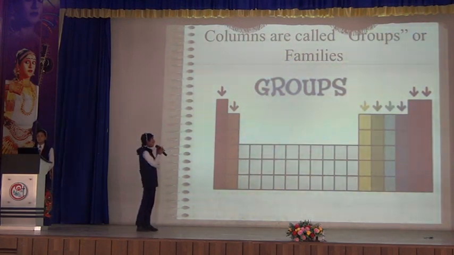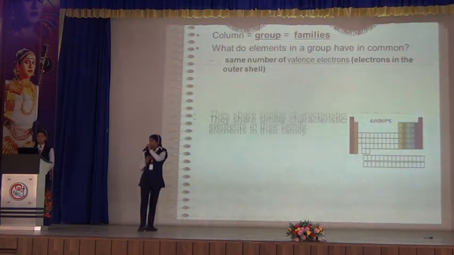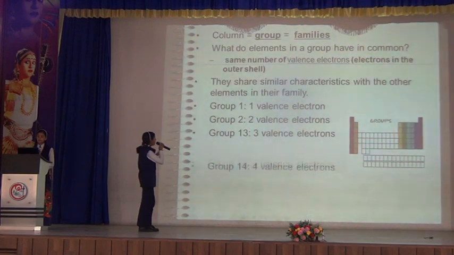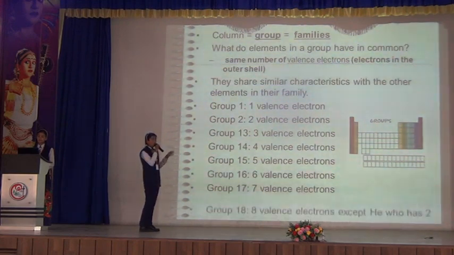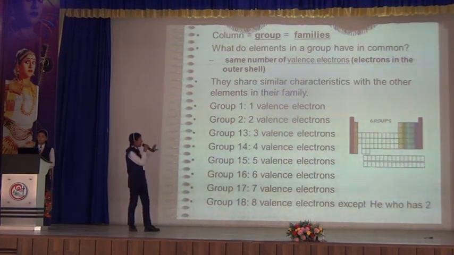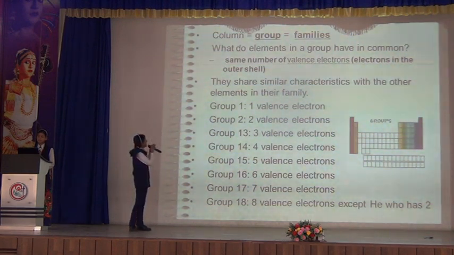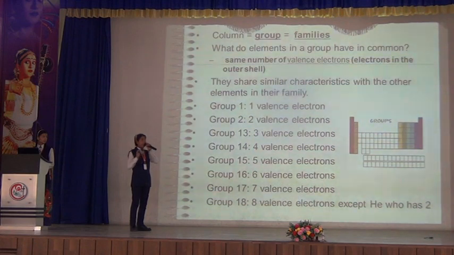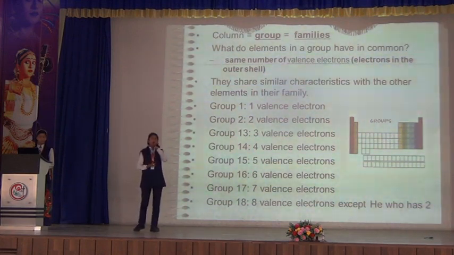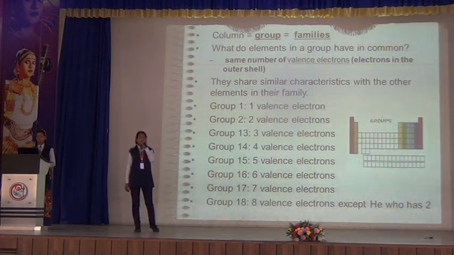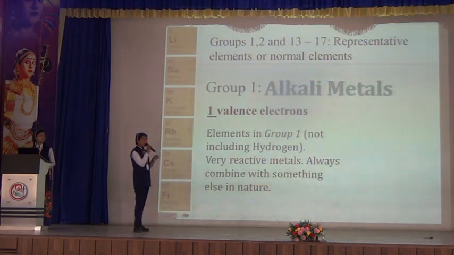Now, what are groups? Next slide please. Groups are the vertical columns. As periods have the number of shells in common, similarly in groups we have valence electrons in common. Again, taking the example of magnesium, it has 2 valence electrons in the outermost shell, so of course it will be placed in group 2.